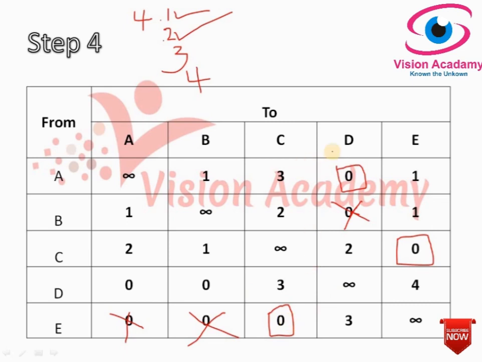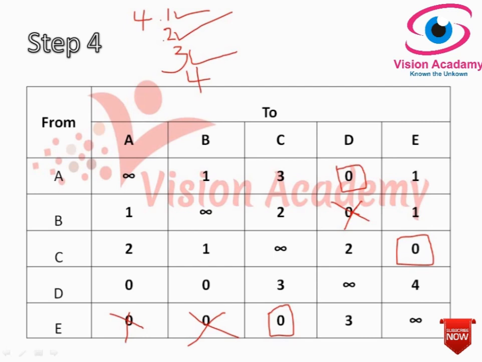And in this D row, no other zeros, either not crossed out or given a rectangle. In the E row there are no zeros, so we can move to step number 4.3 now. Step 4.3 says start with a row, select arbitrarily any zero, and cross out all other zeros in the row only. I will start with a row and select any zero as per my wish, and I will give a rectangle around this and cross out all other zeros in the row.